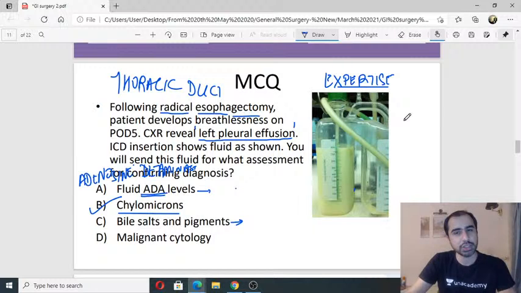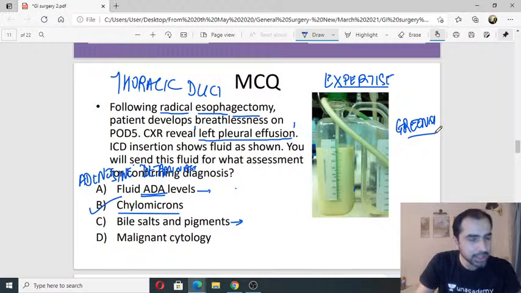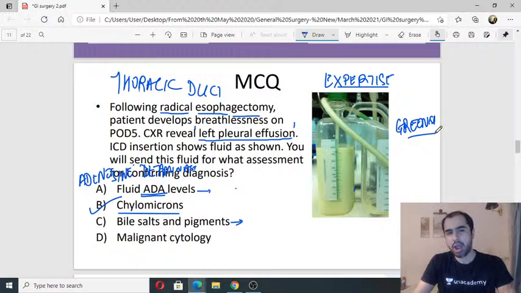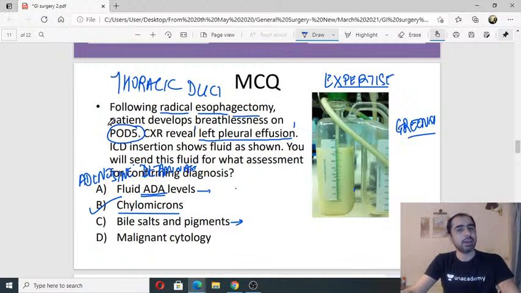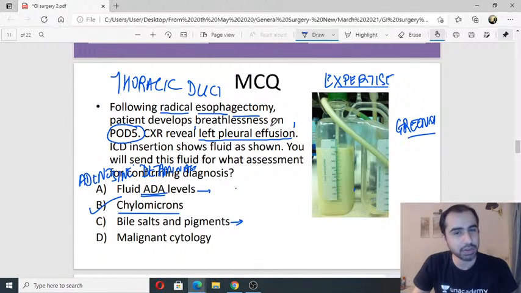So if this fluid was greenish looking, liver abscess rupturing into the pleura. No. Post-op day 5. I'm asking you in this context. Post-op day 5. Will I send? So, the patient had pleural effusion following radical esophagectomy. Post-op day 5, you did an X-ray.